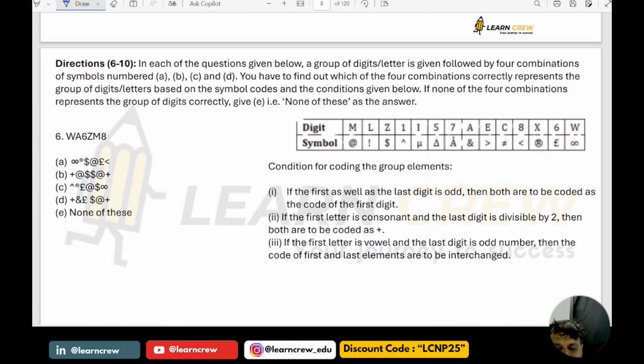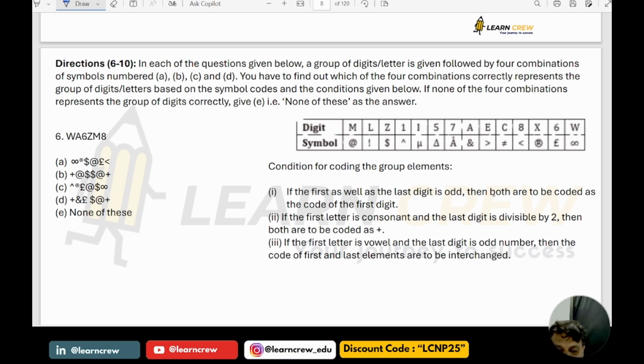Now please see here, symbol coding. Different digits and symbols are given. If the first as well as the last digit is odd, then both are to be coded as the code of the digit. The first as well as the last digit is odd.